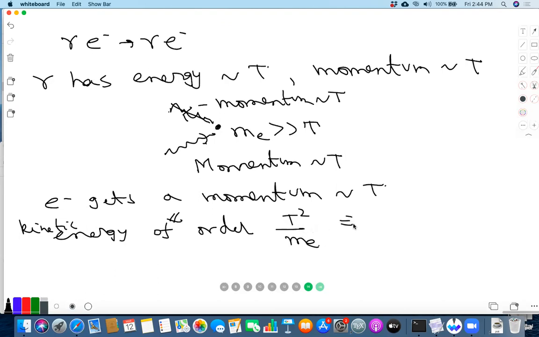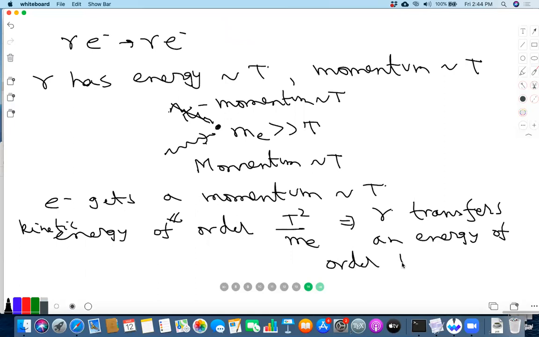So this means that the gamma transfers an energy of order T square by ME to the electron in one single collision. Okay, this is roughly the number.